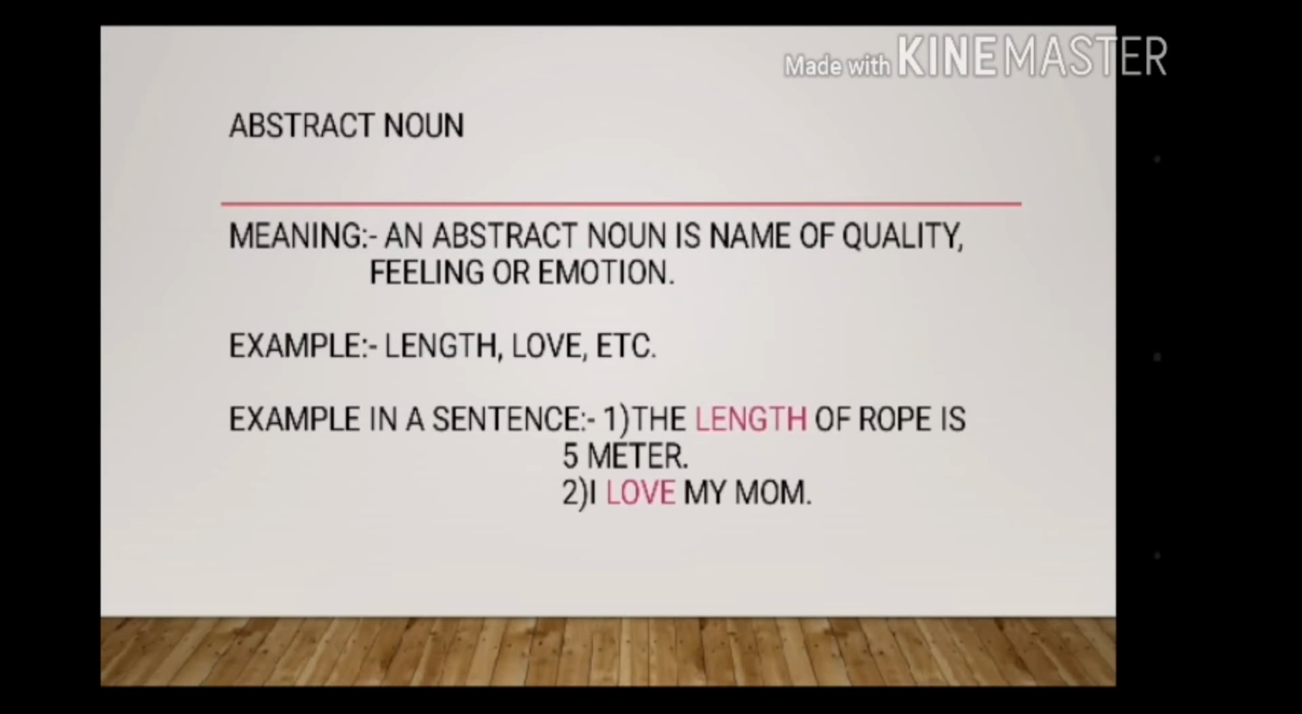Abstract noun. An abstract noun is the name of a quality, feeling or emotion. Example: length, love, etc. The length of the rope is 5 meters. I love my mom. Here, length, love. Love is an emotion. That is why it is an abstract noun. Example: I am angry with my mother or a sister. Here, angry is also an emotion, so it is an abstract noun. Remember, any emotion, feeling or a quality is an abstract noun.